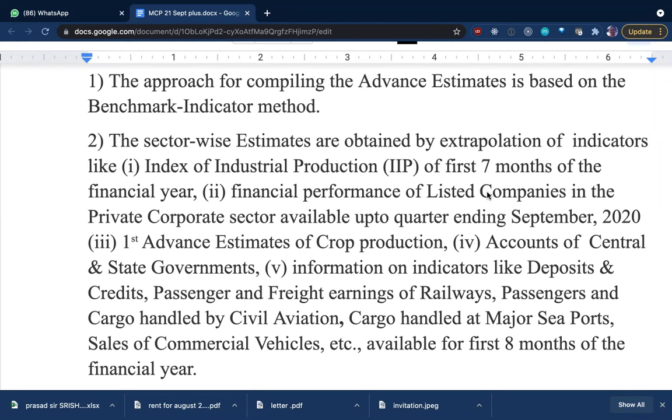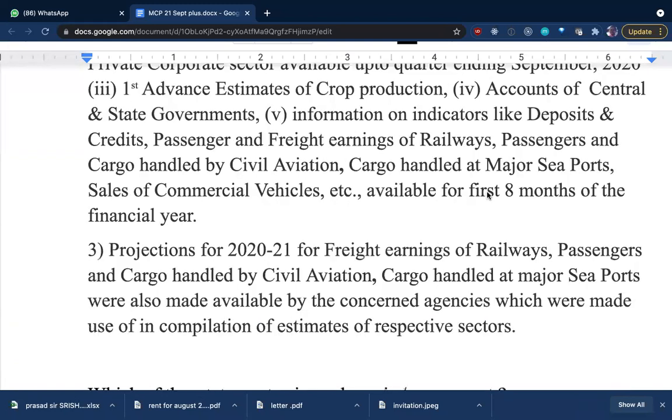How was the crop production? How are the central and state governments performing? Then how are the deposits and credits? How are the passenger and freight earnings of the railways? Railways are used for imports and exports, for transportation of various commodities, even through aircraft, cargo is being handled, right? So that means landways, roadways and airways. How were imports and exports going on? How are railways carrying goods? Based on all that, this is being considered.